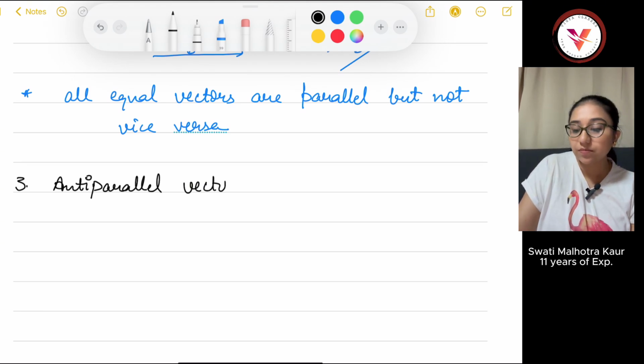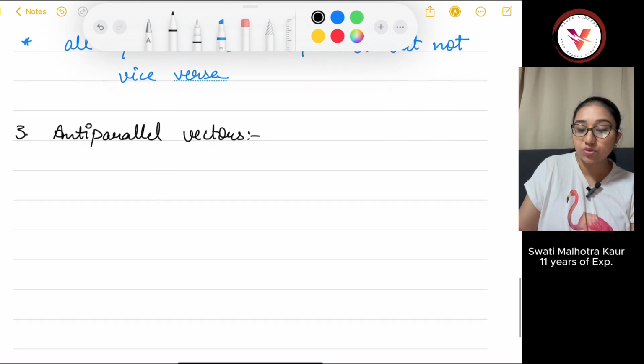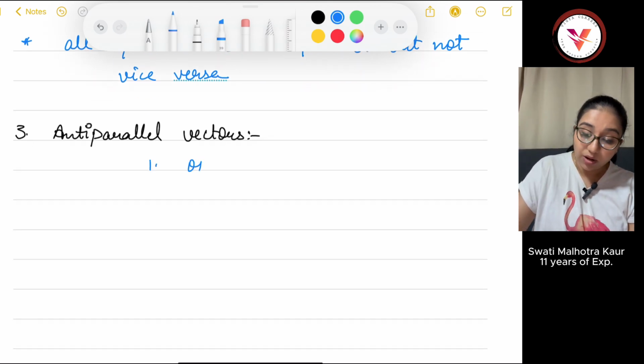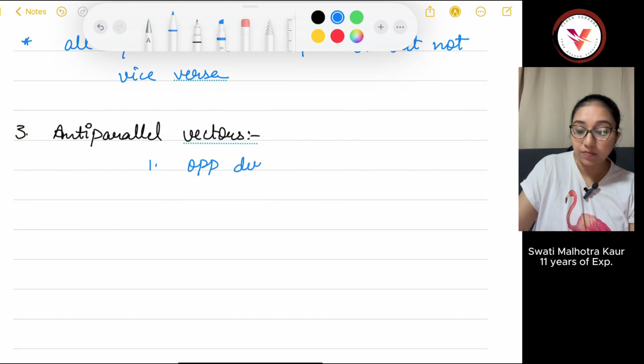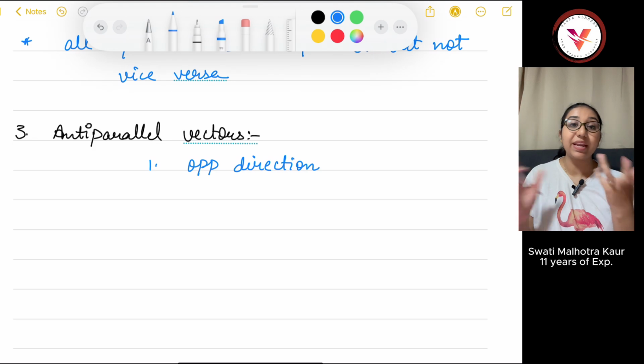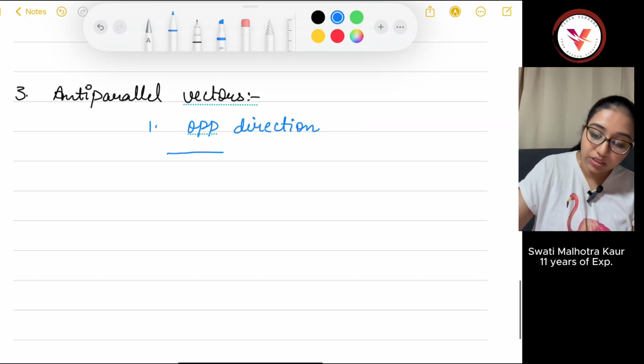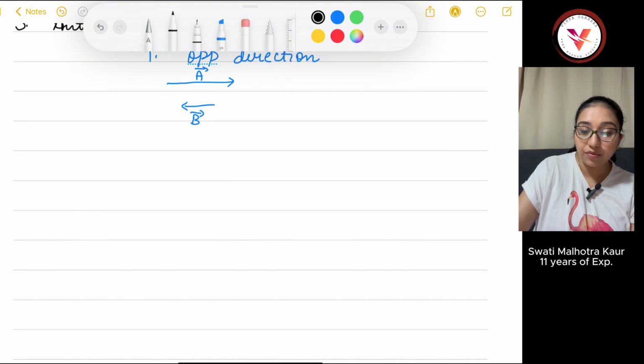Anti-parallel vectors. Anti-parallel vectors are the ones with opposite direction. And if the magnitude becomes equal, then they become negative of each other. So that's another type of vector. They have opposite direction. One vector is here, another can be there. Now, if they have equal magnitude, they become negative vectors.